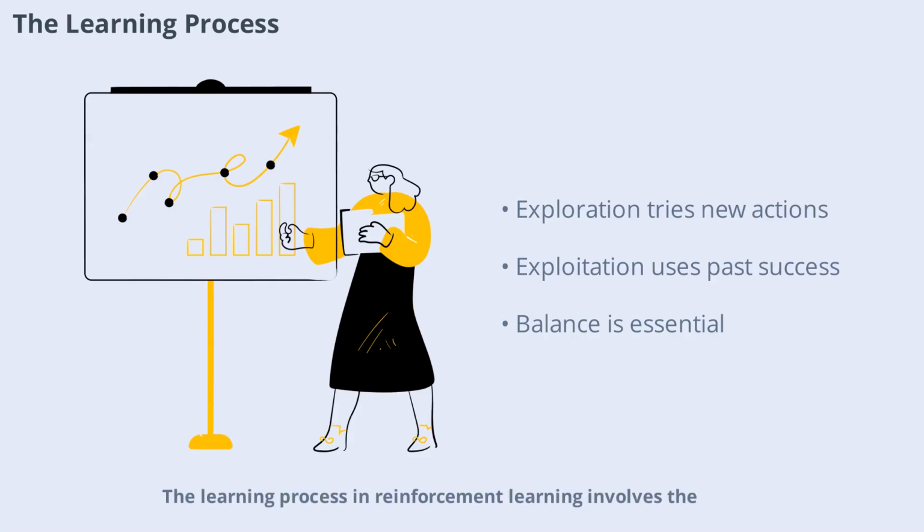The learning process in reinforcement learning involves the agent exploring different actions and learning from the outcomes. Initially, the agent may make random choices, but as it gathers more experience, it starts to favor actions that lead to higher rewards. This process is called exploration and exploitation. Exploration allows the agent to try new actions, while exploitation means choosing actions that have worked well in the past. Balancing these two strategies is crucial for effective learning and achieving optimal performance.